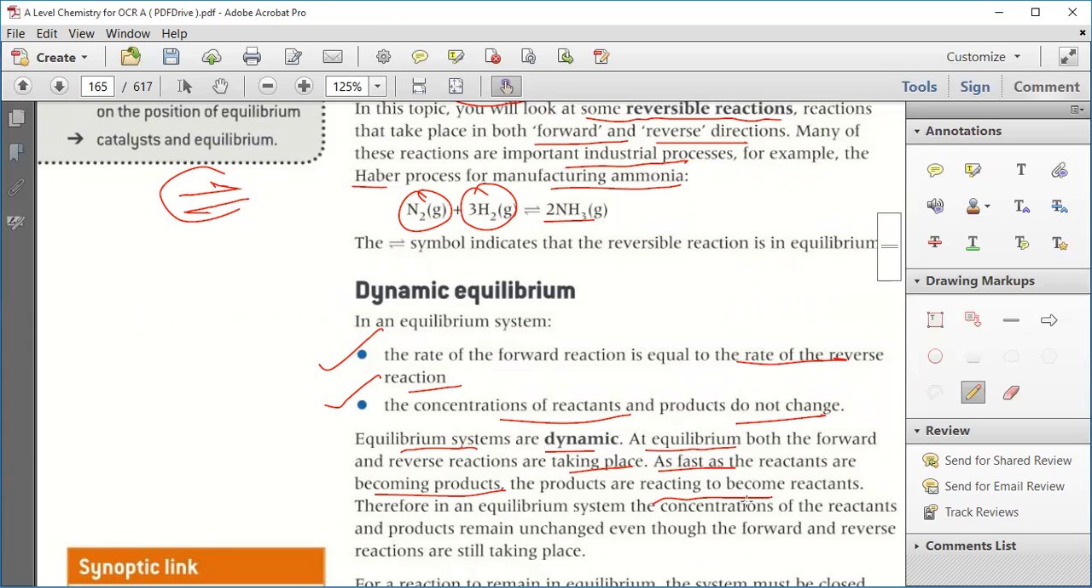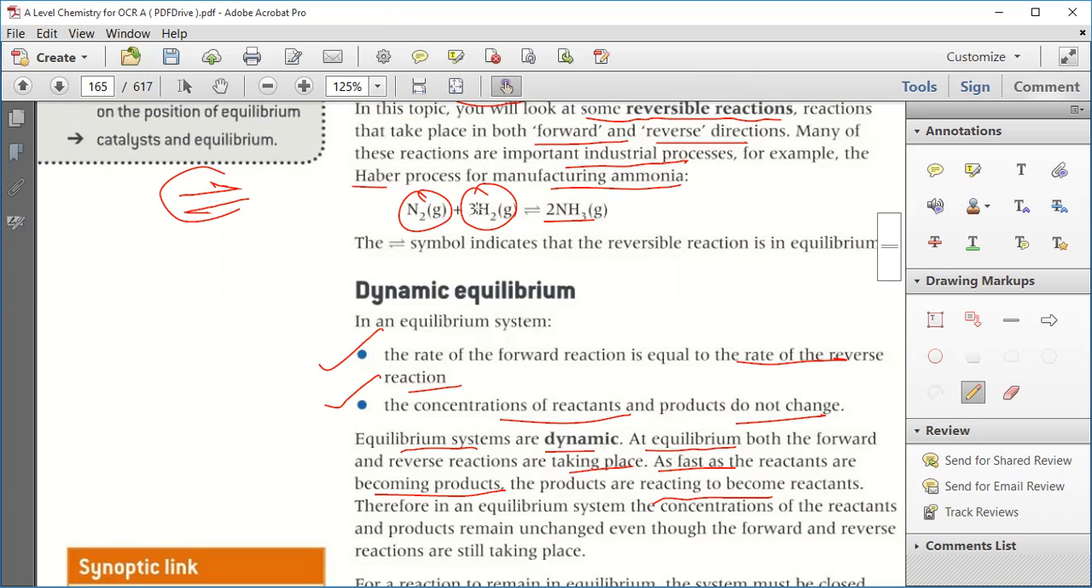The products are reacting and becoming the reactant again. I'm telling you, equilibrium systems are dynamic in nature. At equilibrium, both the forward and the reverse reactions are taking place. It is going forward and it's going reverse also. And as the reactants are becoming product, the products are reacting to become reactant.